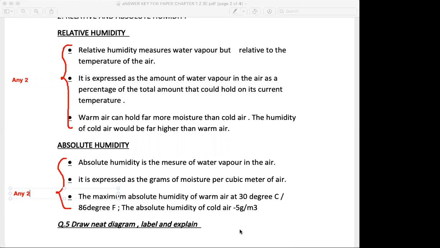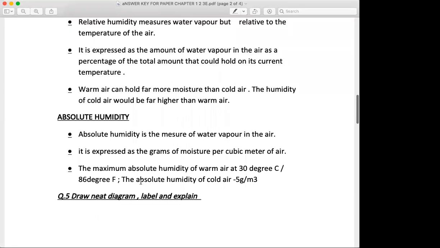So after seeing the distinguish, which was any one out of 2 questions, now it's time to go towards the next question, question number 5, that is draw a neat diagram, label it and explain it. You did not have to only draw the diagram; you had to draw it, label it and also explain it. And it was about the interior of the earth.